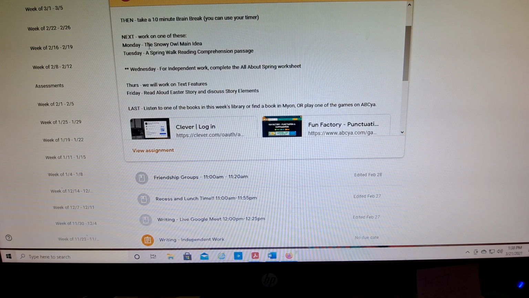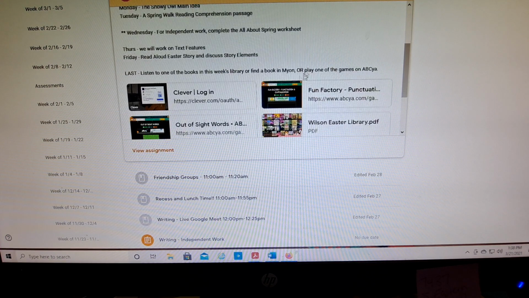Monday, we have a passage on the Snowy Owl for Main Idea. Our reading comprehension passage is going to be called A Spring Walk. For Wednesday, the independent work is just a worksheet called All About Spring, but I will go over that with the class. Thursday, we're going to work on text features a little bit more. Text features are in nonfiction texts. And then Friday, I'll do an Easter story read aloud. I'm not sure yet which one I want to do. I have one saved in Mayan, or I know in the classroom I have all kinds of Easter books.